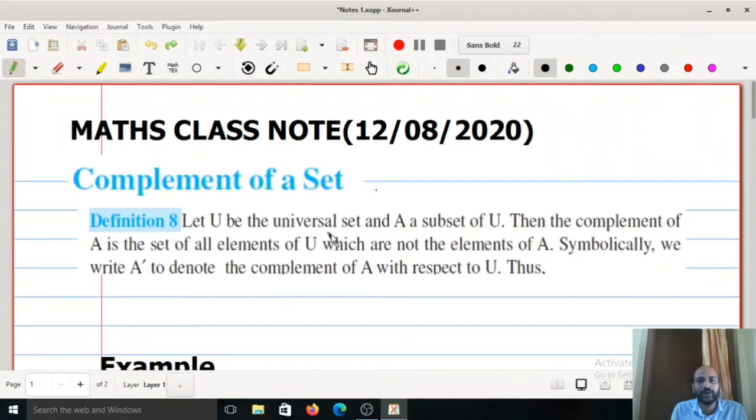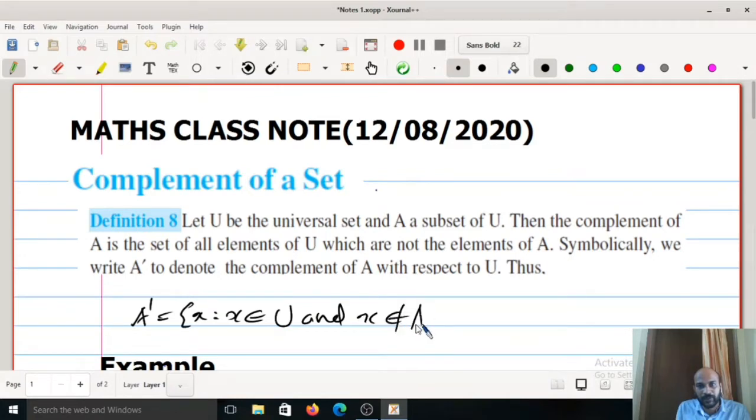Definition: let U be the universal set and A a subset of U, then complement of A is the set of all elements of U which are not the element of A. Symbolically we write A dash to denote complement of A with respect to U. Thus we can represent A dash or A complement by using set builder form in this way. A dash is equal to the set of all x such that x belongs to U and x does not belong to A. That means all elements in U which are not in A.